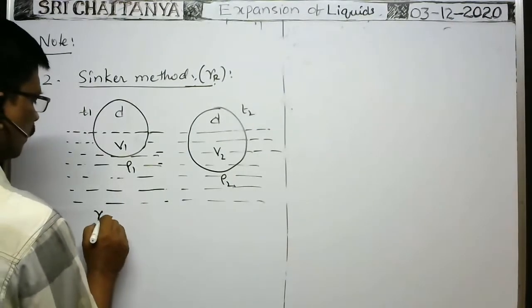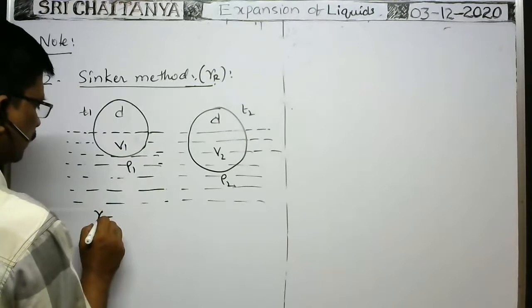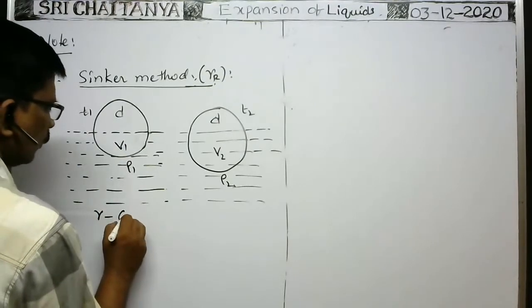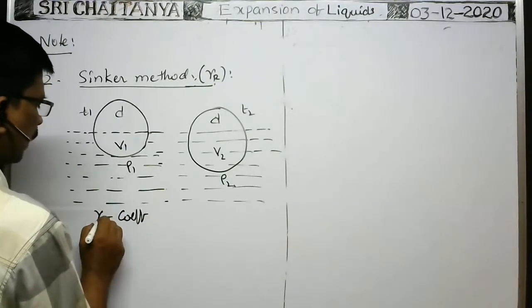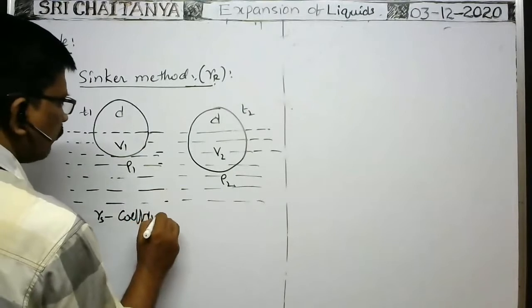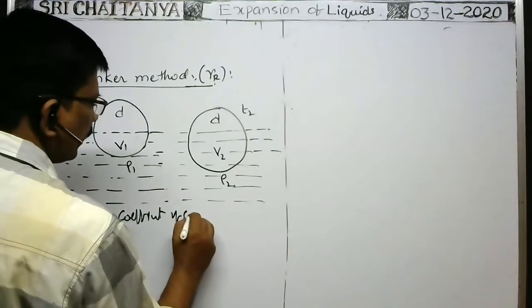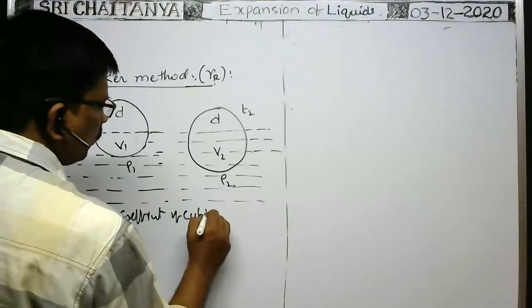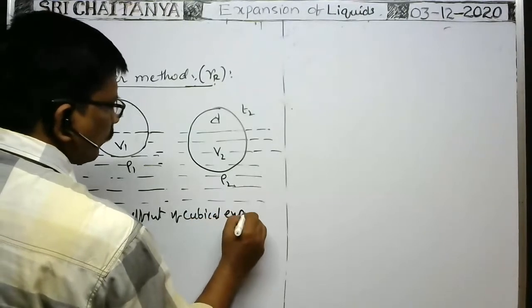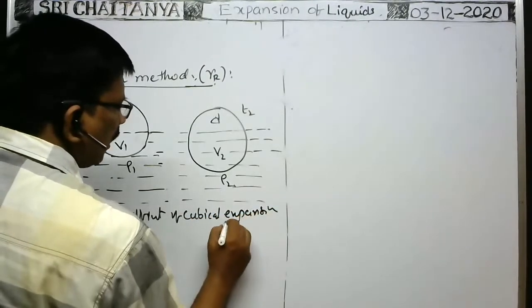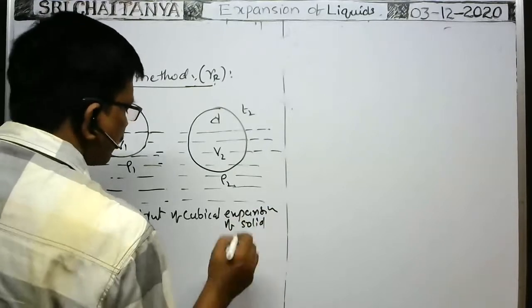Gamma solid, or gamma. Gamma is the coefficient of cubical expansion of solids. Here, cubical expansion of solid sphere or solid simply.